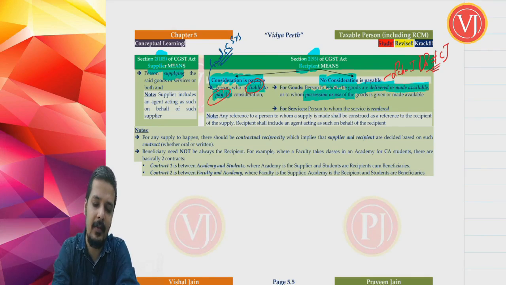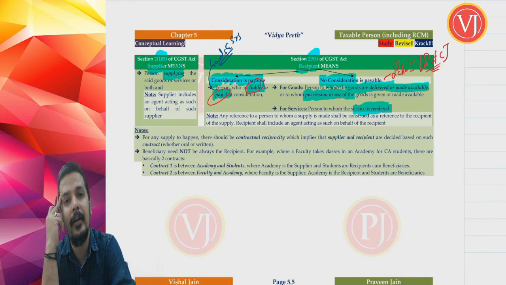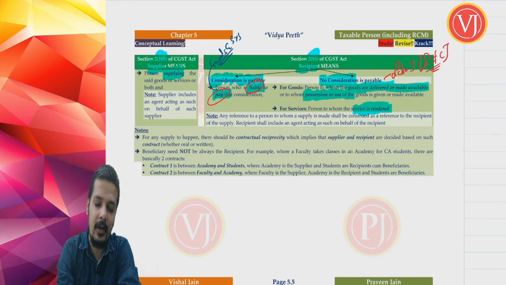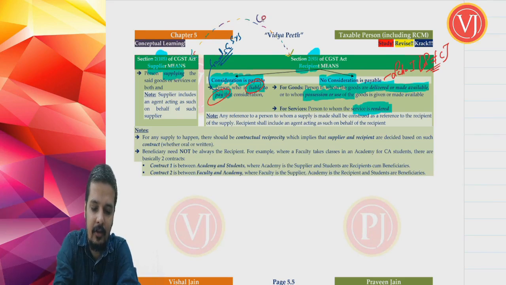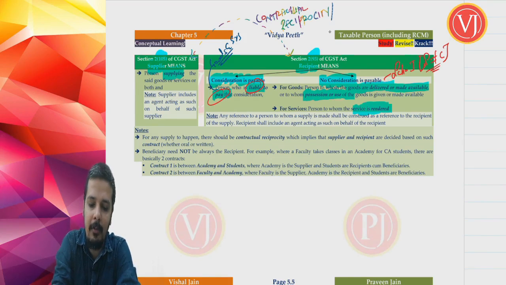And when it is about services where consideration is not payable, it is the person to whom the services are rendered. Friends, you have to understand that whenever you are talking about supplier and recipient, between the supplier and the recipient there should be a contractual reciprocity, or contractual obligation.